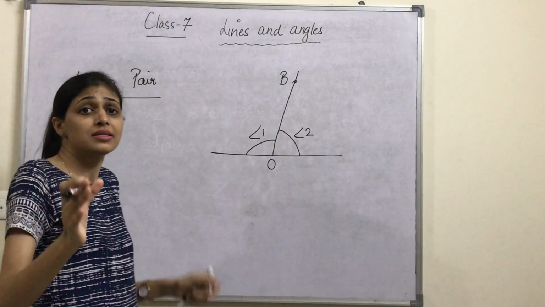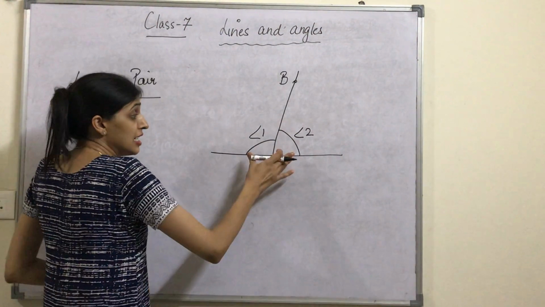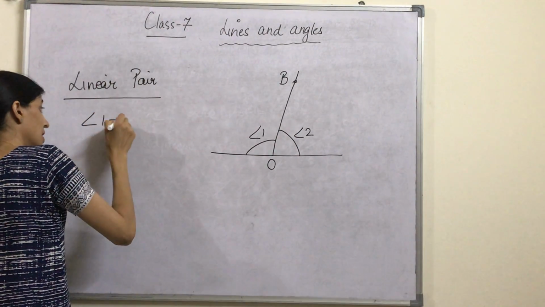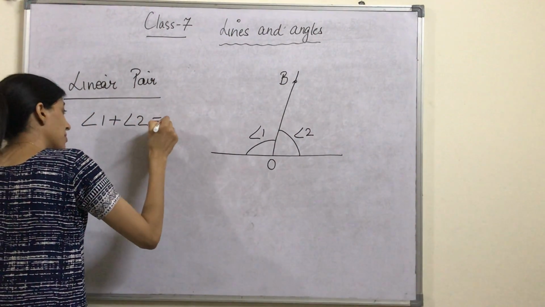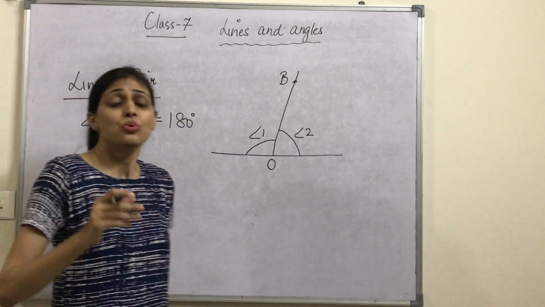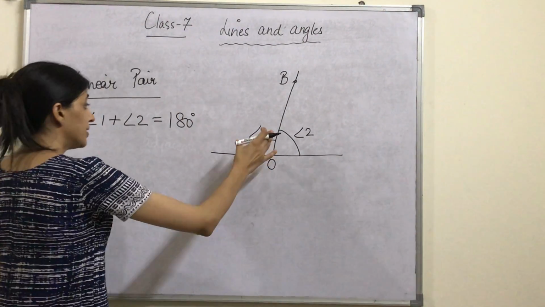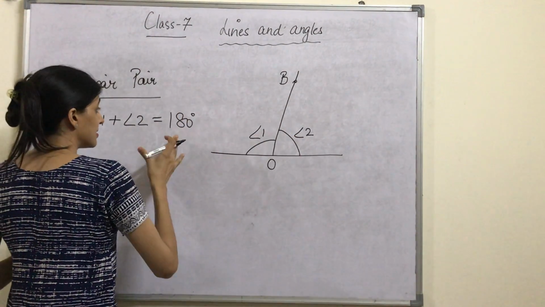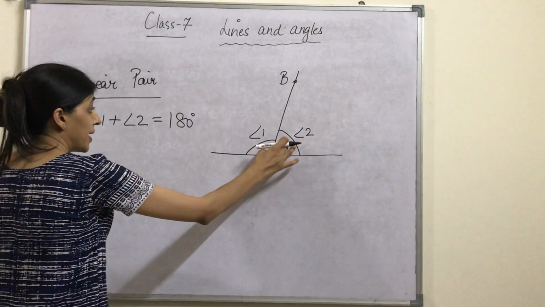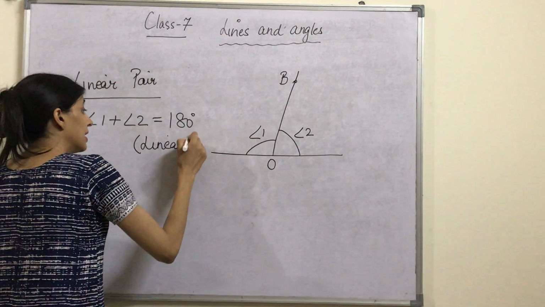Whenever two angles are adjacent to each other and formed on a straight line, the sum of these two angles is always equal to 180 degrees, forming a linear pair. So this angle plus this angle is equal to 180 degrees, linear pair, right? You have to write it in the bracket, linear pair.